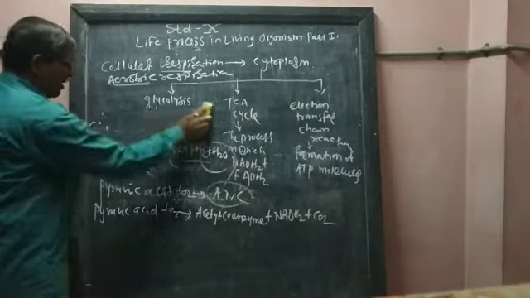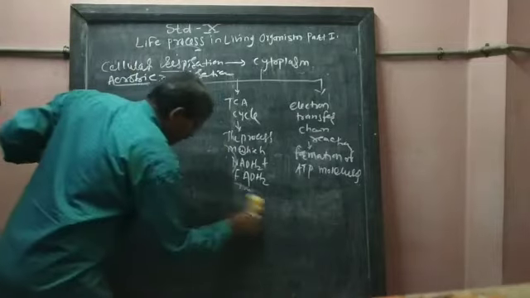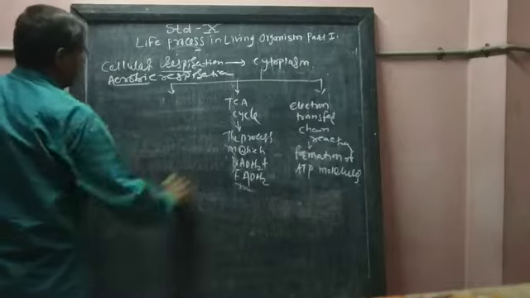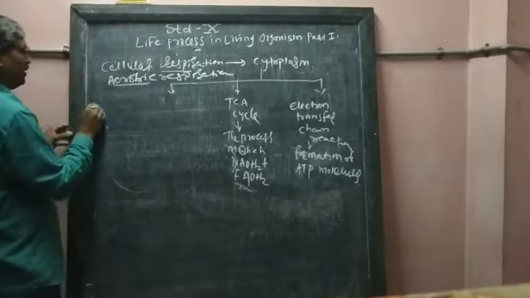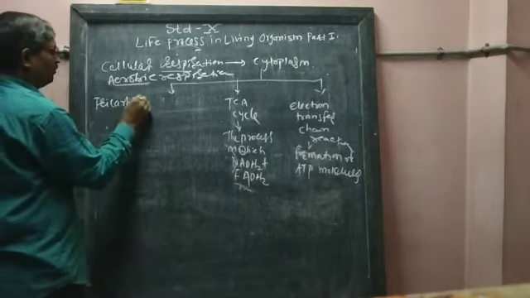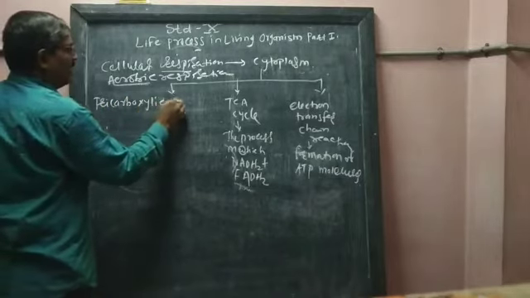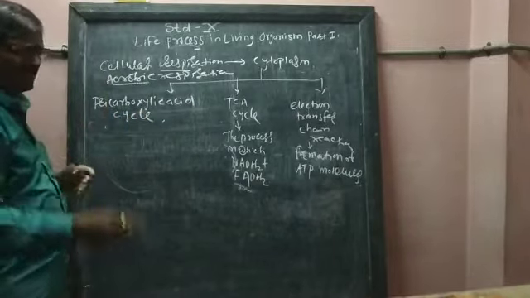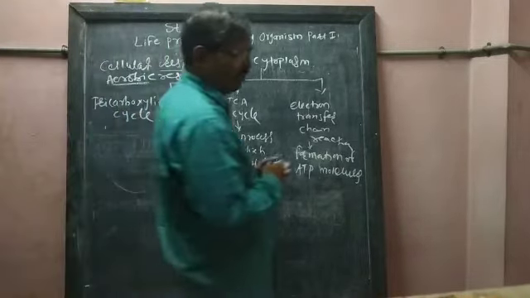Now what is meant by the TCA cycle? We will see about this TCA cycle. TCA means tricarboxylic acid cycle. This is the second step of cellular respiration.